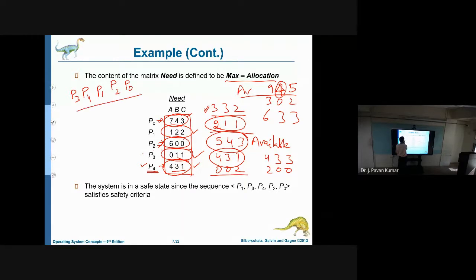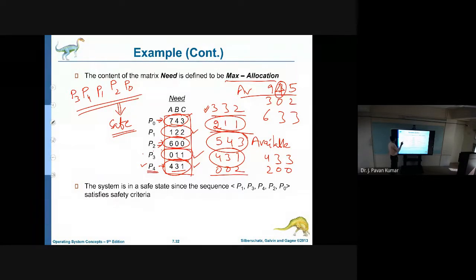In this particular sequence, we can complete. So whenever we can give this kind of sequence, then the system is in a safe state. Then we can say that the particular request can be granted. Okay. So this is a Banker's algorithm example.